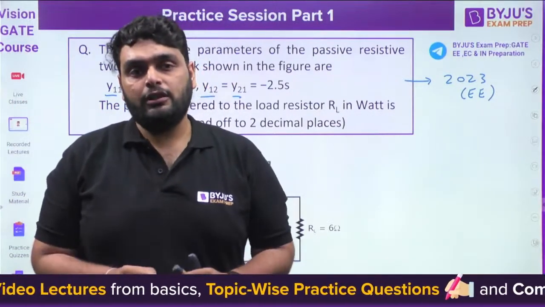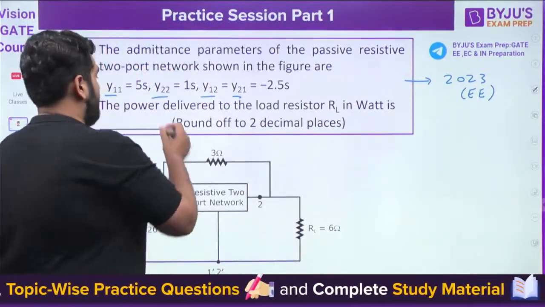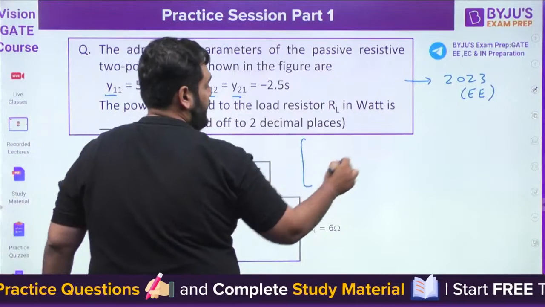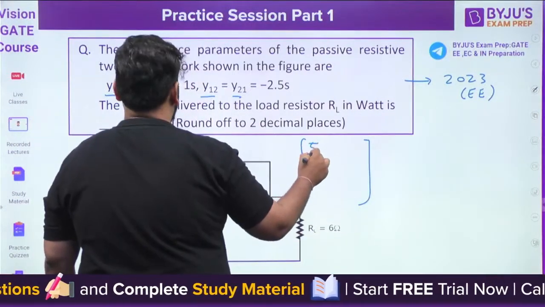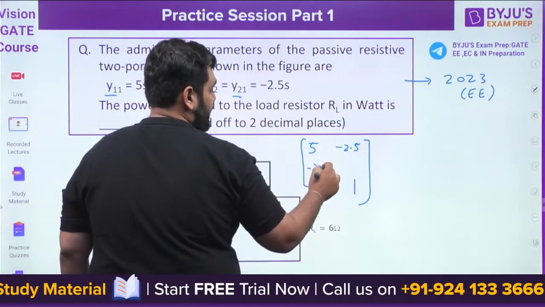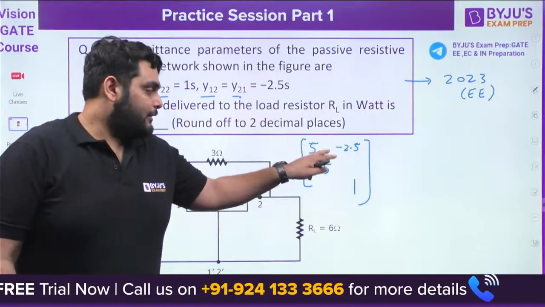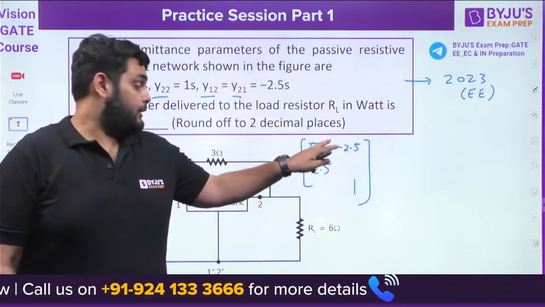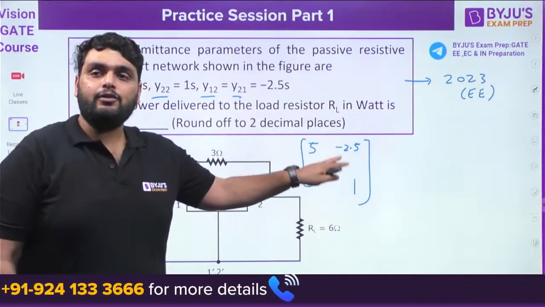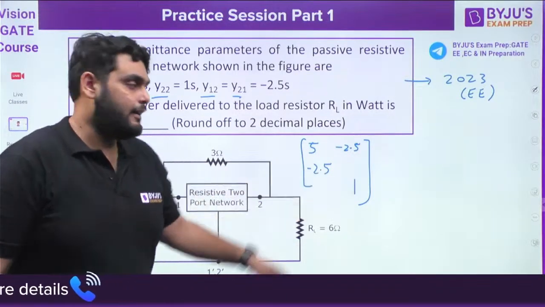So to solve this question, there are two main methods. First method is you can see from the y parameter. Let me write down the y parameter here. This is 5, this is 1, this is minus 2.5, this is minus 2.5. From this parameter, can you say that this is a reciprocal network? Yes or no? This is a reciprocal network.